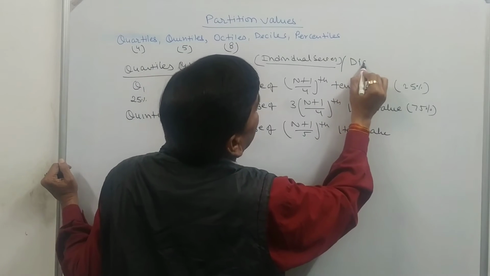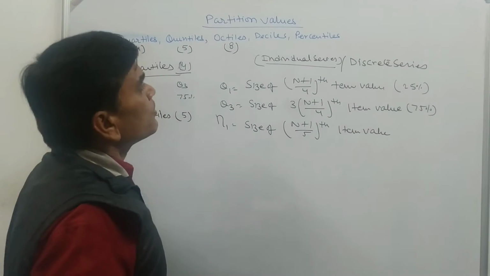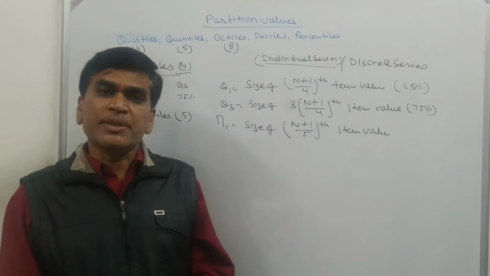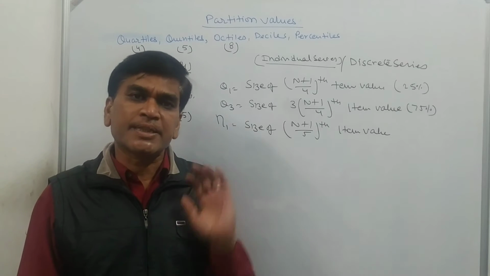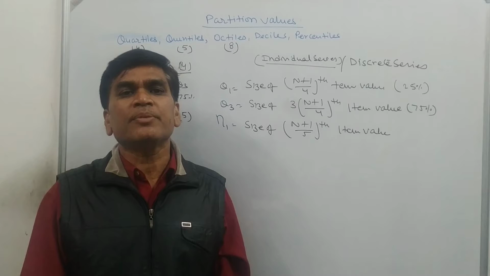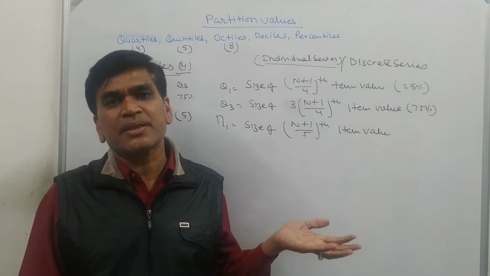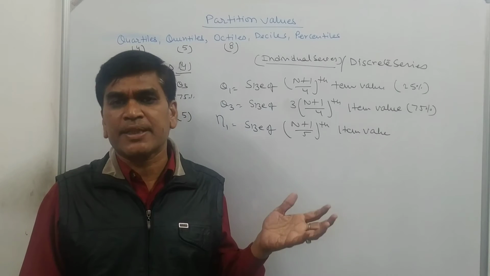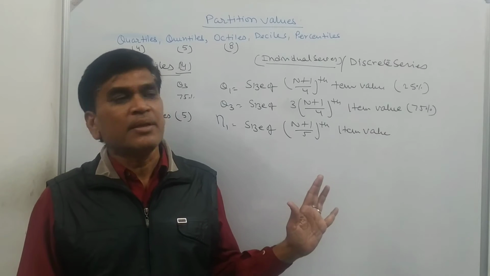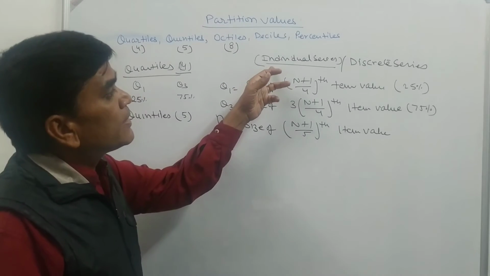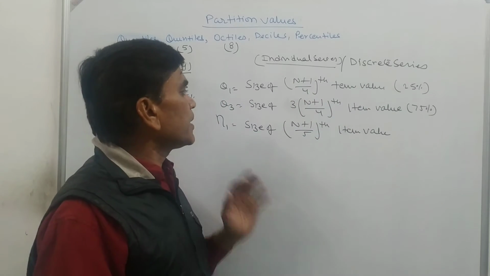We have the same formula for the individual and discrete series, because in the median also we have the same formula for the individual series and the discrete series. All the processes are the same, but the median divides into only 2 parts, and here we are dividing into 4 parts, 5 parts, 10 parts, 8 parts, 100 parts. So the procedure is the same, and for the individual series and the discrete series there will be the same formula for Q1 and Q3.